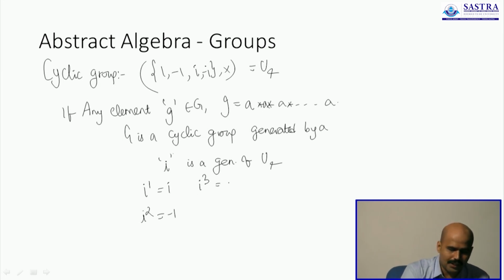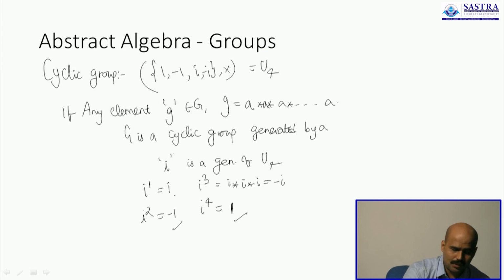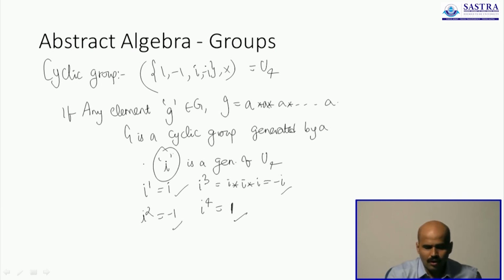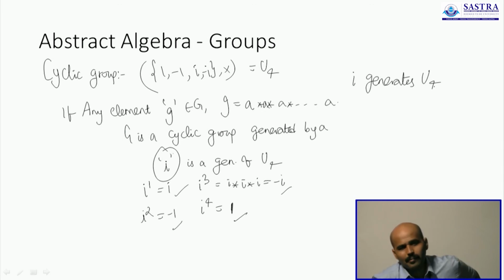And i power 3 is i star i star i, which is minus i. And i power 4 is i star minus i, which is 1. So every element, plus 1, minus 1, plus i, minus i, has been expressed using a single element i. Therefore, i generates the group. That's enough. I don't need any other element to express all elements of the group.